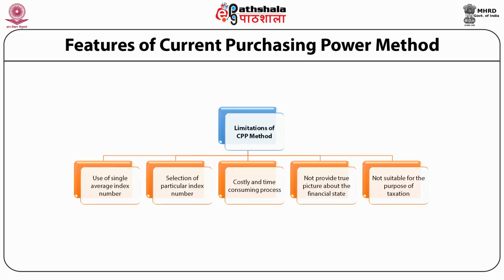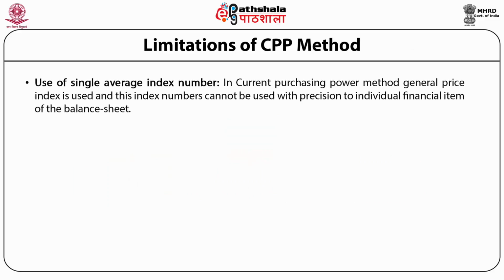These are the limitations of this method. Use of single average index number. In the CPP method, a general price index is used and this index number cannot be used with precision for individual financial items of the balance sheet.